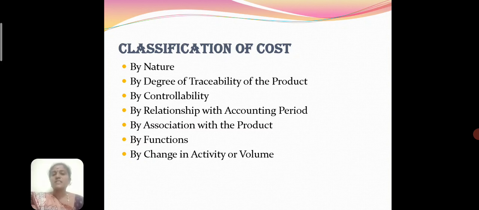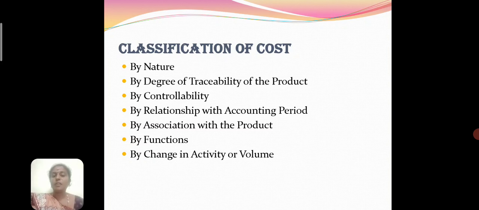By nature, material, labor and overheads are the three costs, which can be further subdivided into raw material, consumables, packing material, spare parts, etc. By degree of traceability of the product, direct and indirect expenses are the main costs. Direct expenses may be directly attributed to a particular product; leather in shoe manufacturing is a direct expense, while salaries, rent, building, etc. come under indirect expenses.